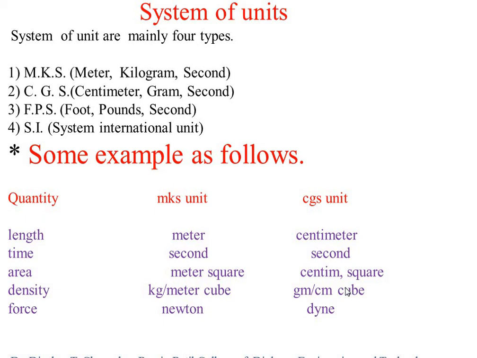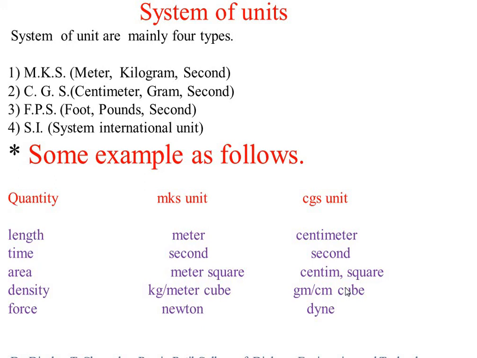Second, angular velocity. The unit of angular velocity is radian per second, symbolically rad per s. Frequency. Frequency is a physical quantity and the unit of frequency is hertz. Hertz is the name of a scientist, and the unit is Hz. Then electric field. This is a physical quantity and the unit of electric field is volt per meter, that is V upon m.